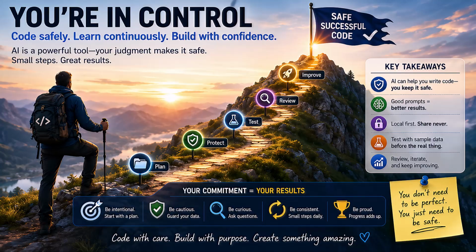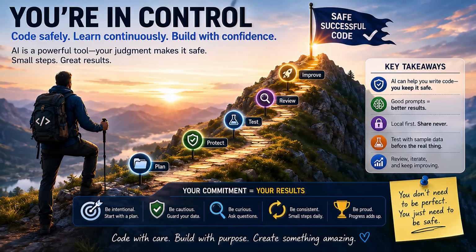But the safe version is not: ask AI, run code, hope. The safe version is small project, clear constraints, plan first, explain the code, check the risky parts, test with fake data, and keep the blast radius tiny. Start with something that cannot hurt anything important. Make a local checklist. Make a tiny web page. Make a toy tool in a test folder.